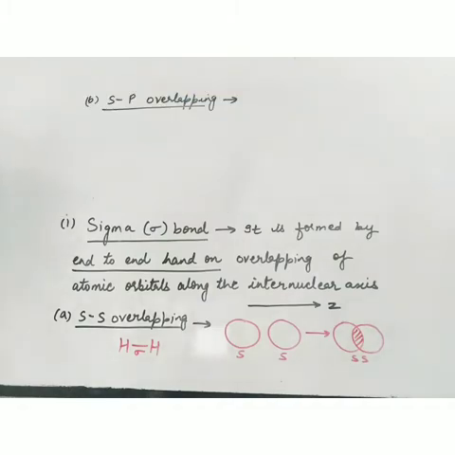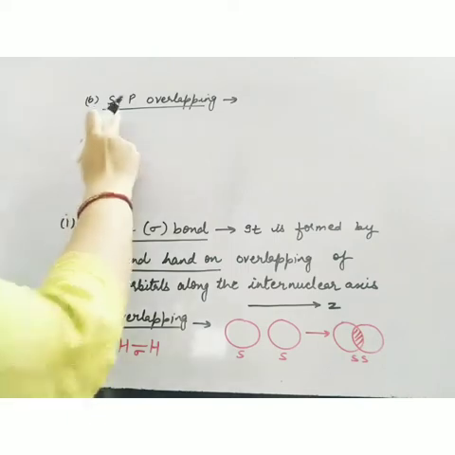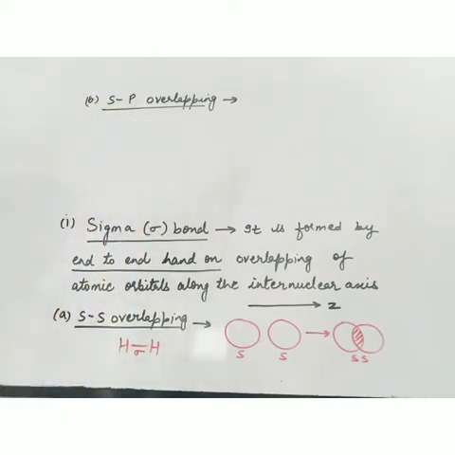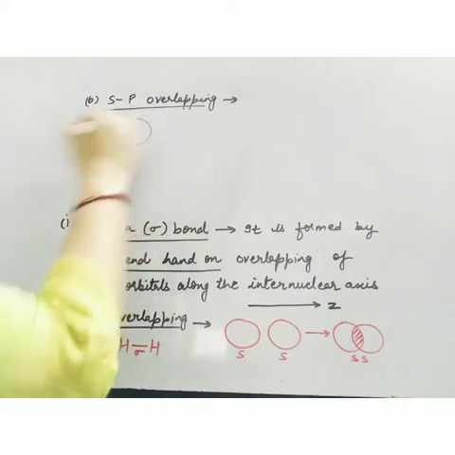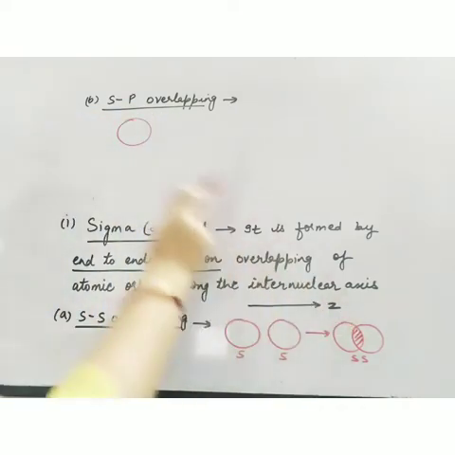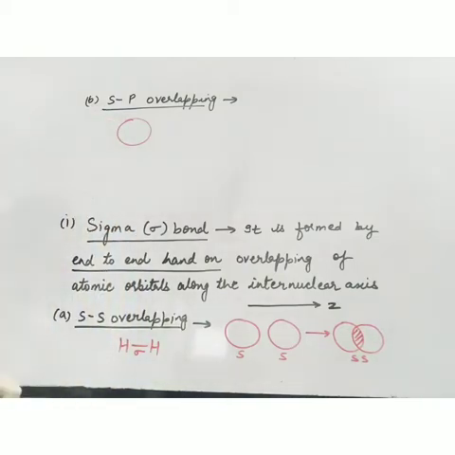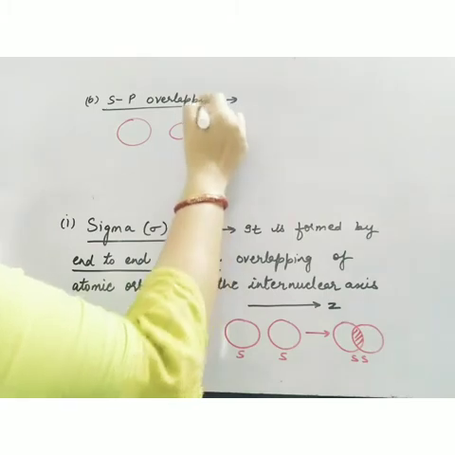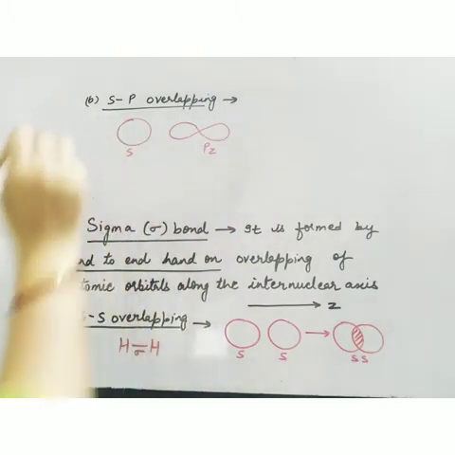Now the second type of overlapping which is responsible for sigma bond formation is sp overlapping. So this is s orbital. Now I told you that this axis we are choosing as z axis. So along with s orbital, which p orbital can overlap? Definitely it should be pz. So this is my pz orbital.